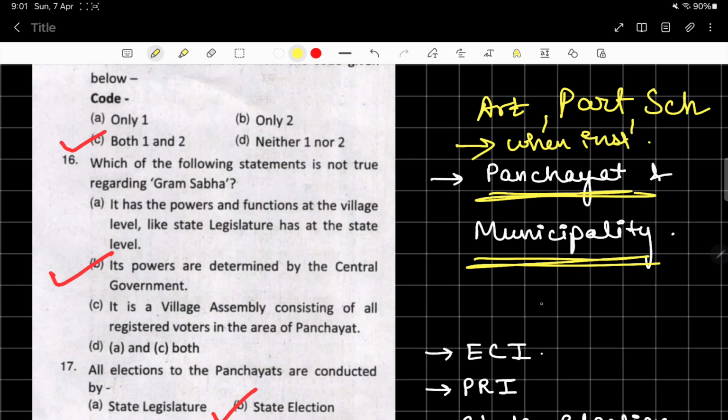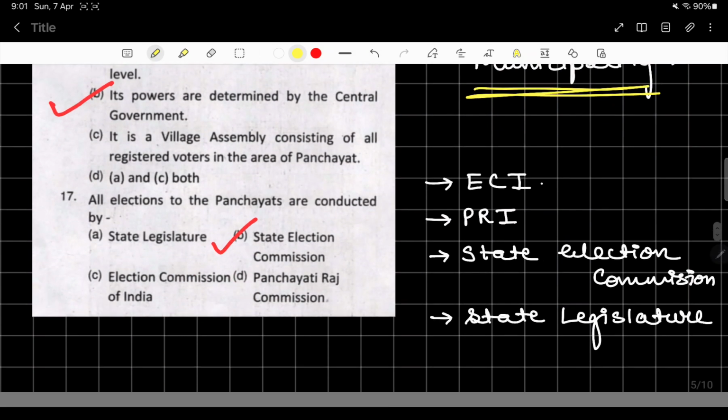So these are the things which we need to look into very nicely. Election Commission of India, Panchayati Raj institutions, State Election Commission and State Legislature, these are the topics which we need to again look into, and since they are mentioned in the options also, they hold importance, because any other question can be put up the very next year from any of these topics.